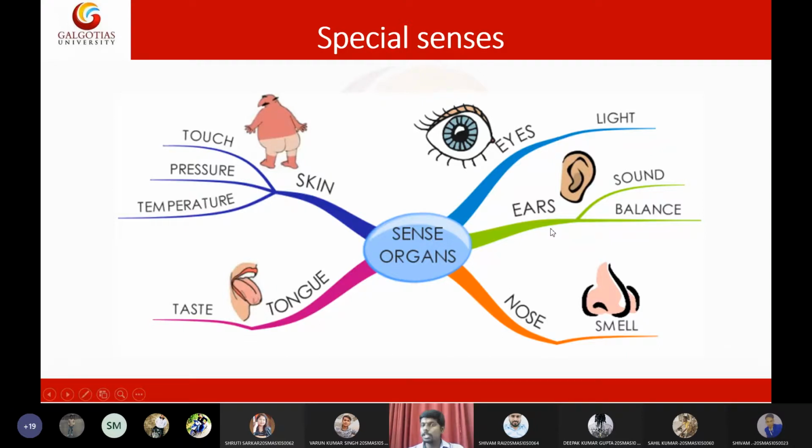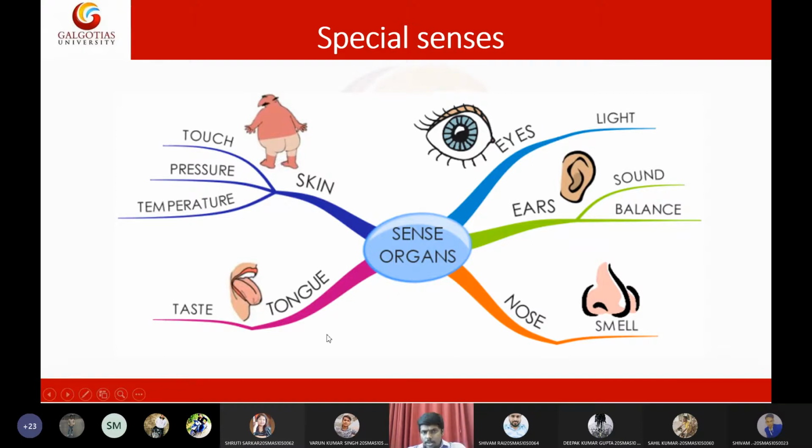Then you have ears. The main purpose of the ears is to detect sound, and they also play an important role in maintaining the balance of the body, or equilibrium of the body posture. Then the nose, you already know, detects smell. Then the tongue detects various types of tastes, and skin detects touch, pressure, and temperature. Now there is a special correlation between two sensory organs, the tongue and the nose.